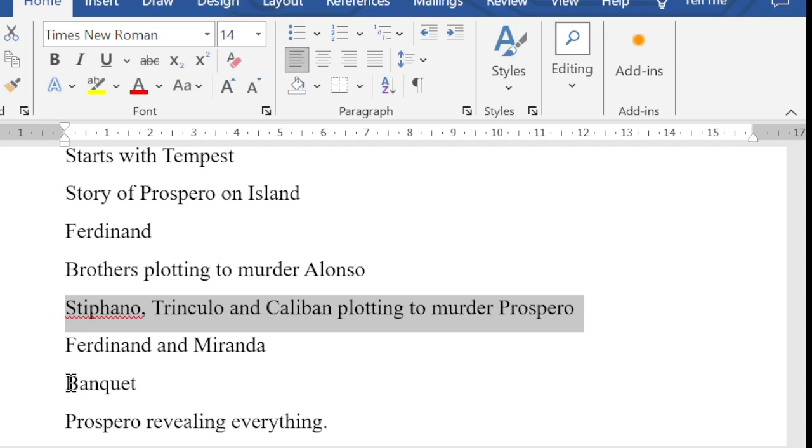Ariel takes all the members towards Prospero, and there Prospero reveals all the things, and Prospero agrees that they all have suffered for the bad deeds they have done, and now he is ready to forgive. So Alonso agrees, and he agrees that on reaching back, Prospero will become the Duke.